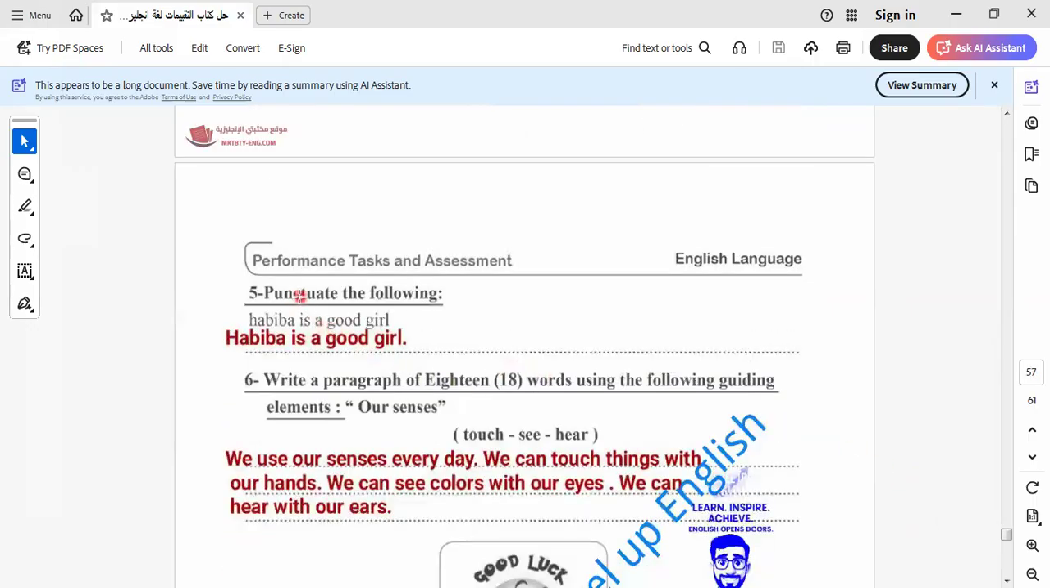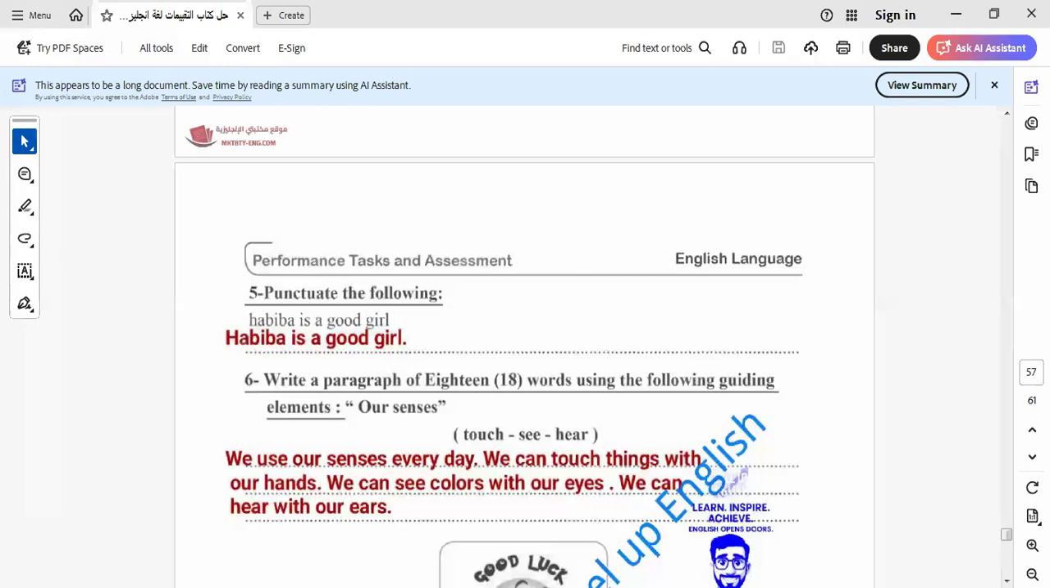Let's go to another question here. Punctuate: Habiba is a good girl. So what is wrong here? The mistake is in Habiba. The letter H must be written in what? In capital letter. Why? Because we have two mistakes here. When we start the sentence, I start with a capital letter, and Habiba is a name. So a famous name and famous place must be written in capital letter.